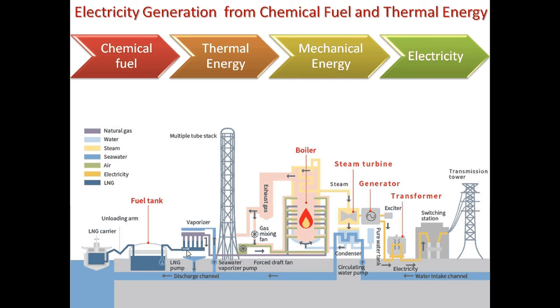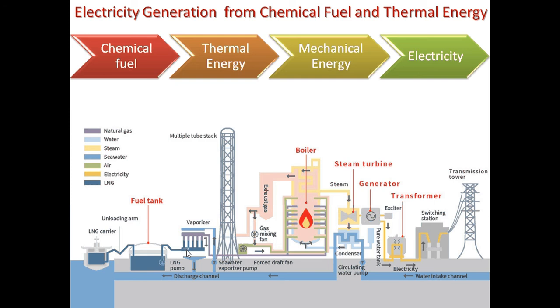This steam is later used to rotate the turbines to produce mechanical energy, and this mechanical energy is later converted into electricity. So similarly, nuclear power plants can convert to electricity. Your thermal power plant, as I've told you, can also be used to generate electricity.